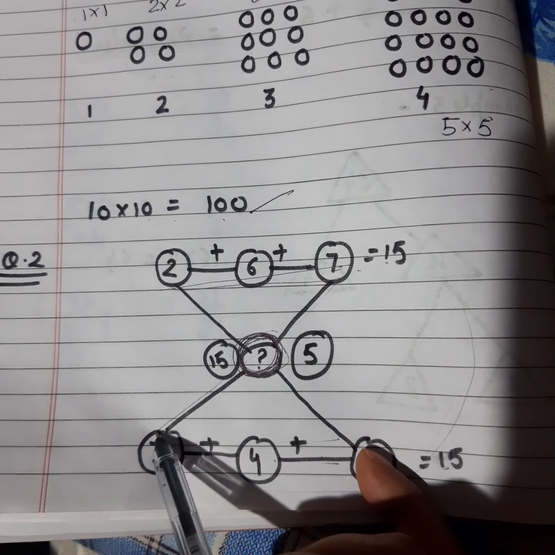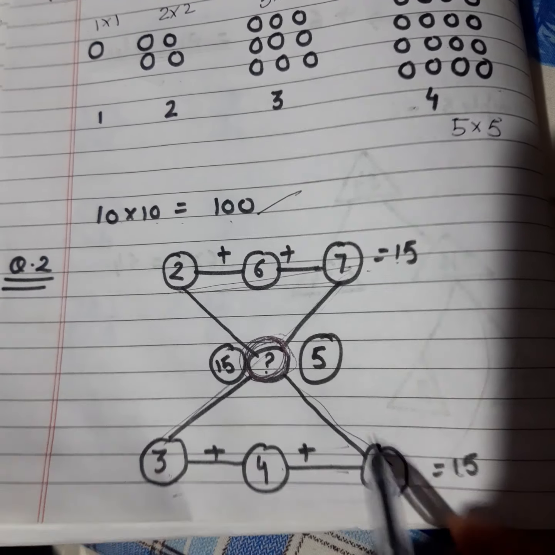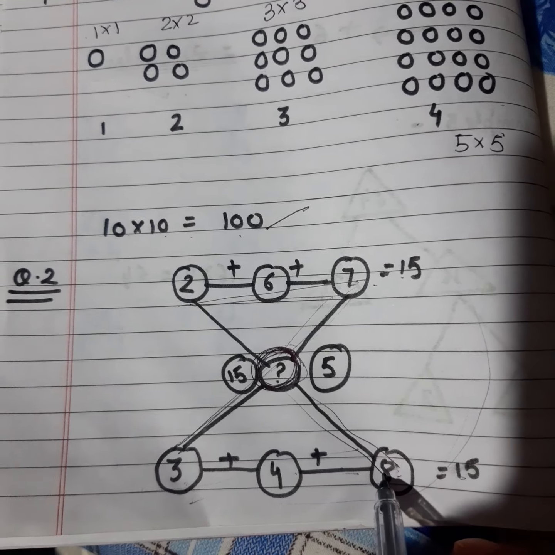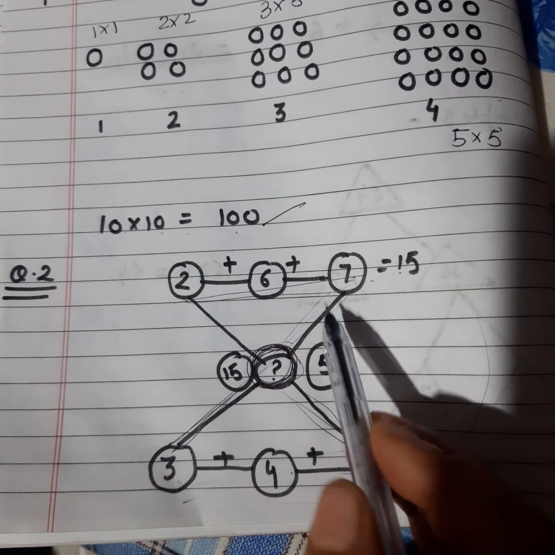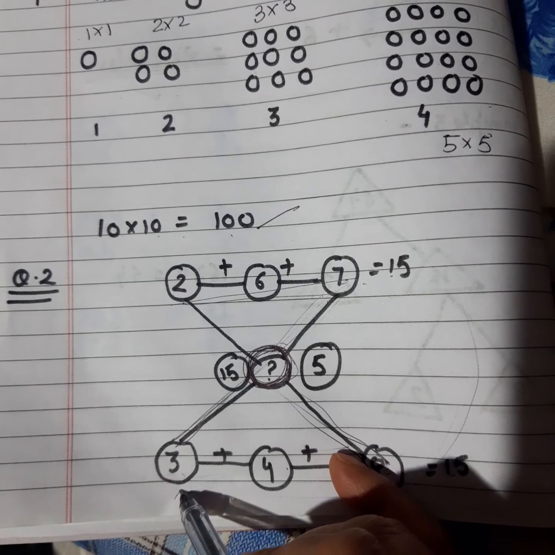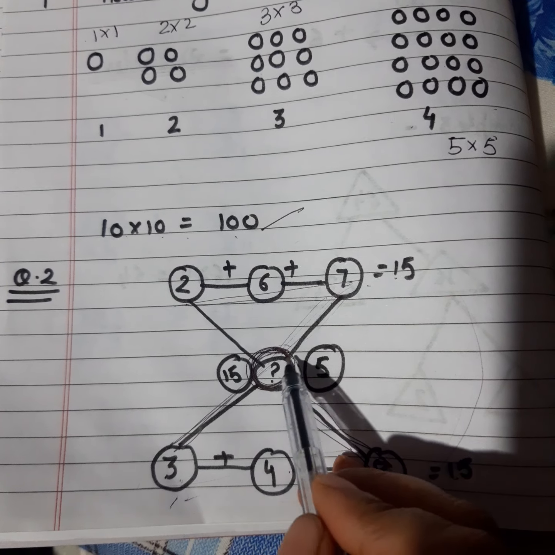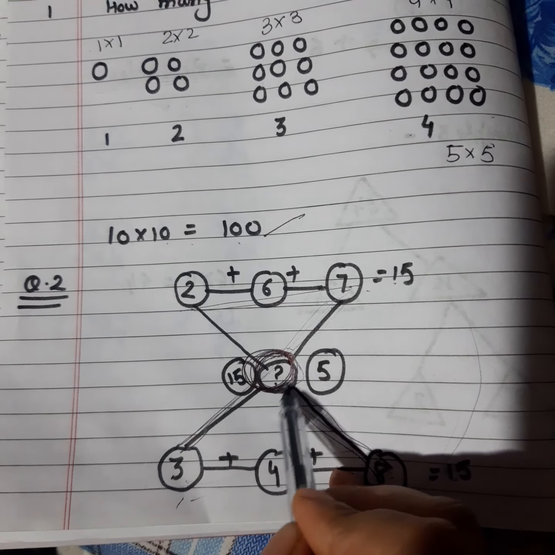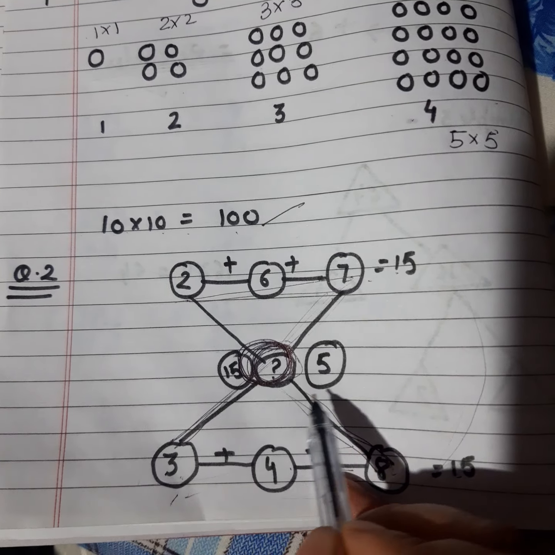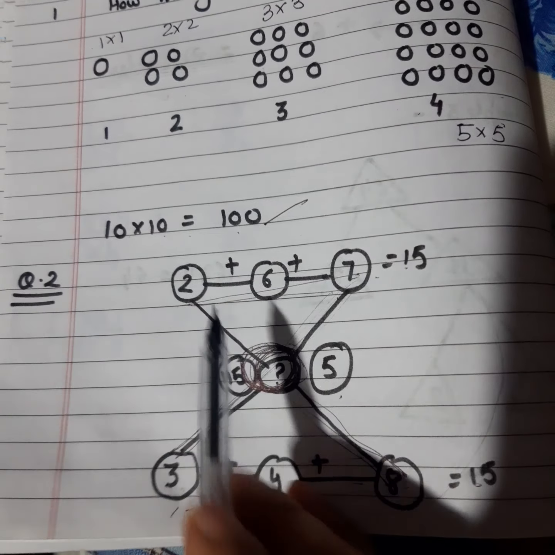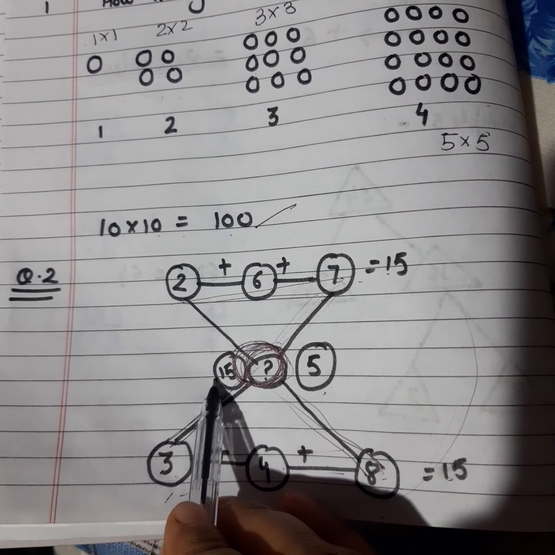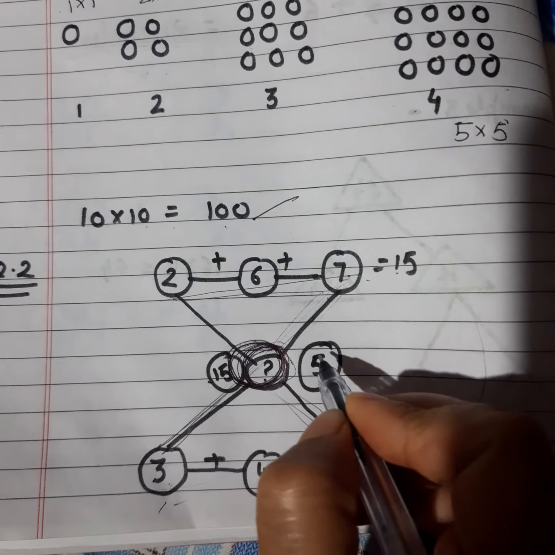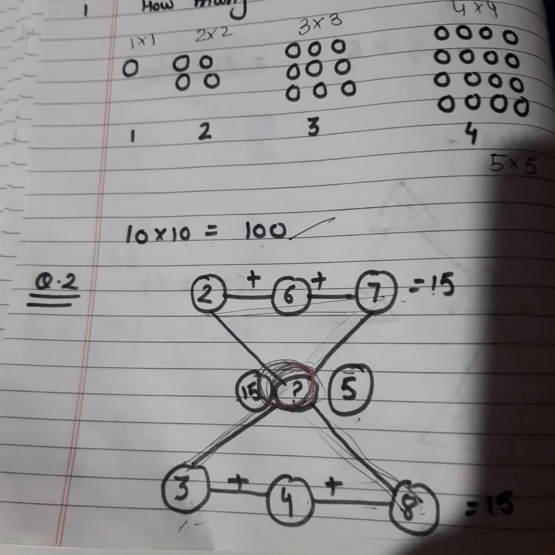If I take it diagonally, okay, then again the sum should be 15. So see, 7 plus 3, 10. For making it 15, which number is missing here? The missing number is, yes, 5. Same here, 2 plus 8, 10. To make it 15, which number is missing? 5. So the missing number here is what? The missing number here is 5.